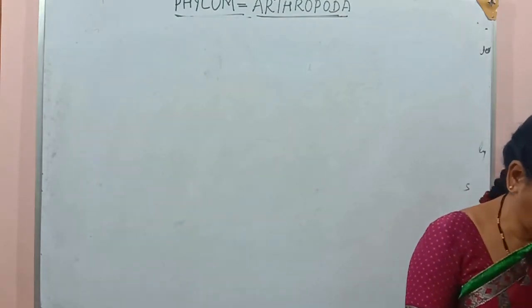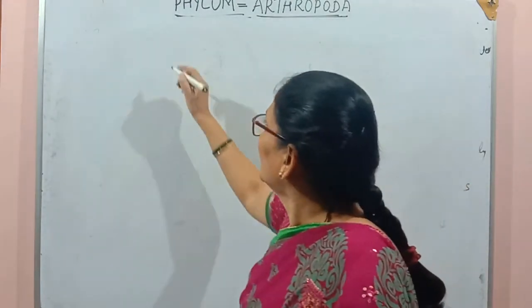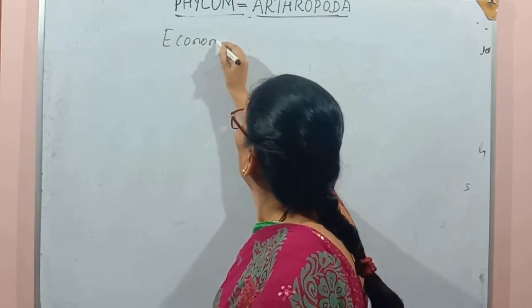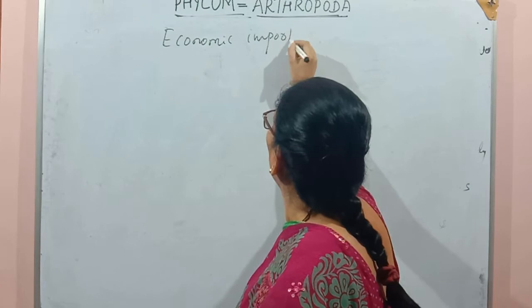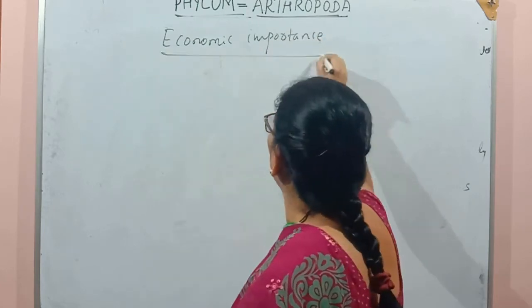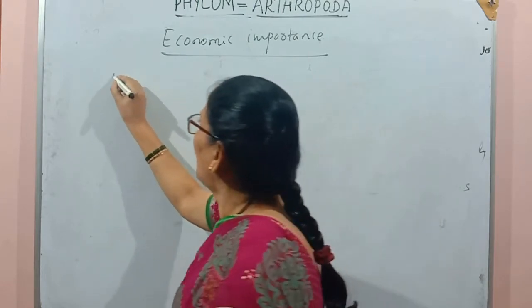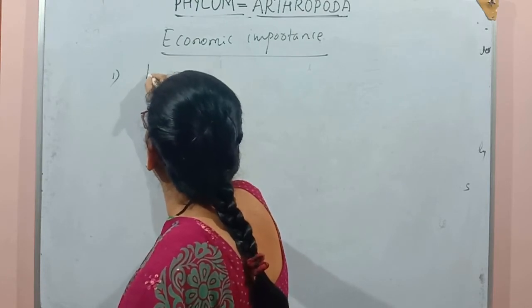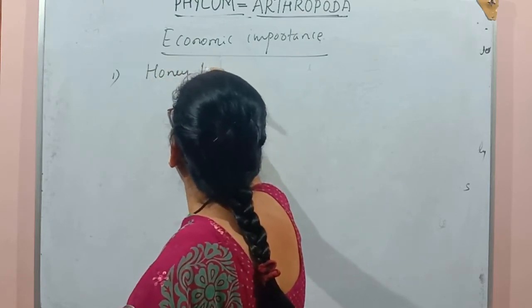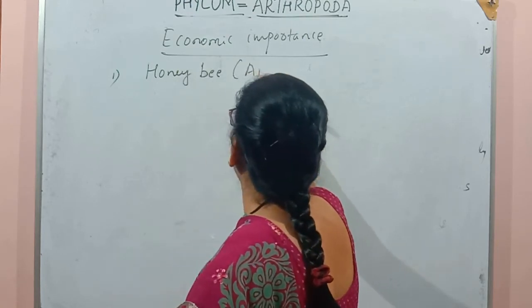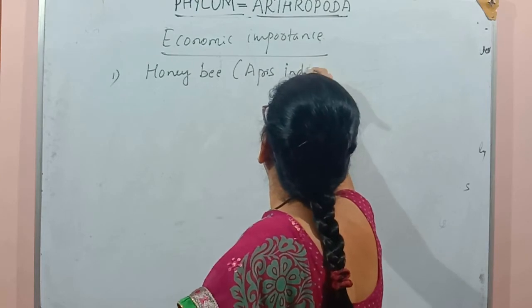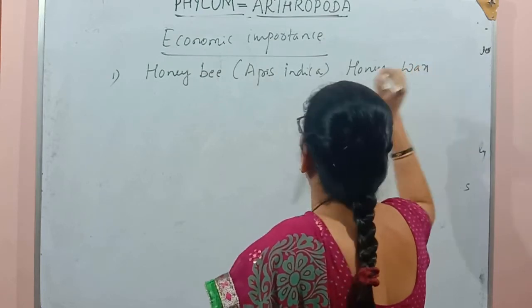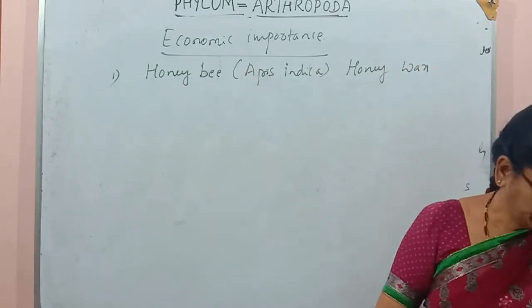Economic importance of organisms. First of all, honeybee or Apis indica, which gives us honey as well as wax.